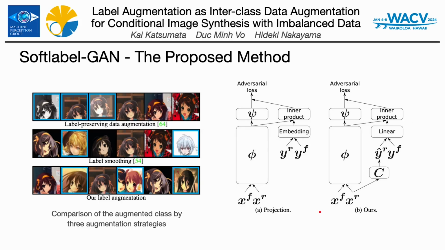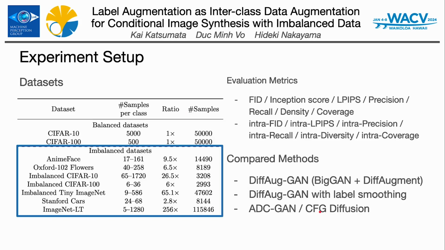To evaluate the effectiveness of Soft Label GAN, we utilize a diverse range of datasets. This includes Anime Face, Oxford Flowers, imbalanced CIFAR-10 and 100, Tiny ImageNet, Stanford Cars, and the ImageNet long-tail dataset. The choice of these varied datasets serves a dual purpose. First, it allows us to test the robustness of Soft Label GAN across different domains and types of imbalance. Second, it helps demonstrate the generalizability of our method to a wide range of real-world applications.